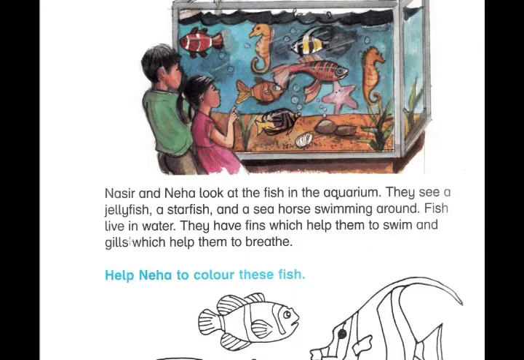Fish live in water. They have fins which help them to swim and gills which help them to breathe. The fins help them to swim and the gills help them to breathe.